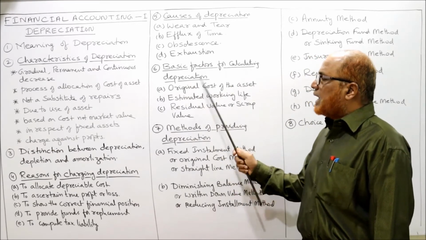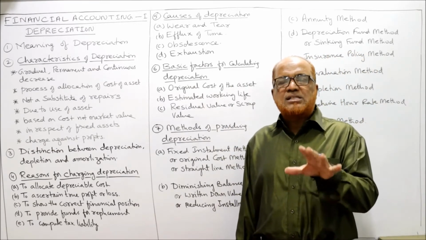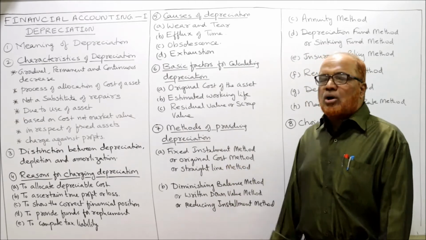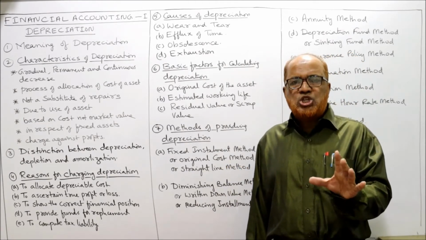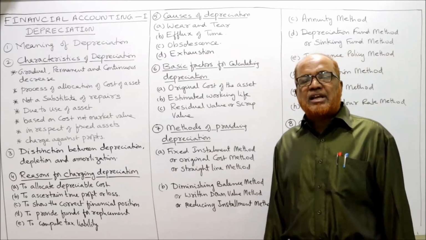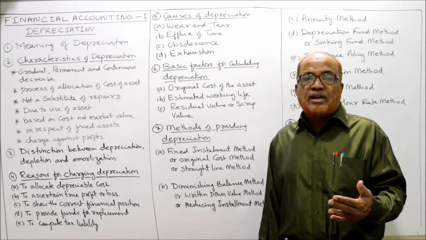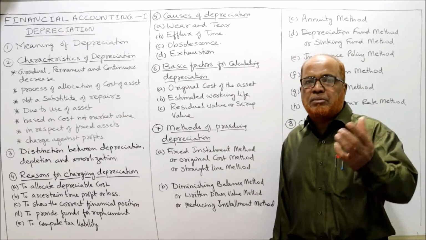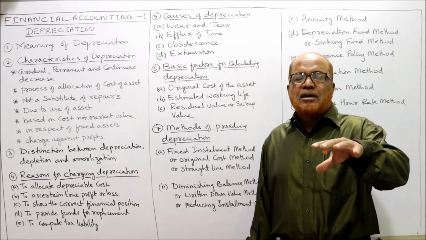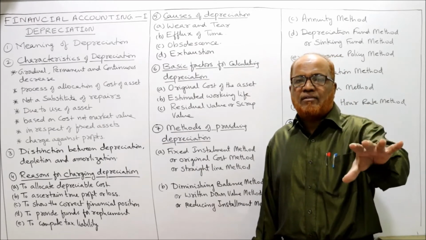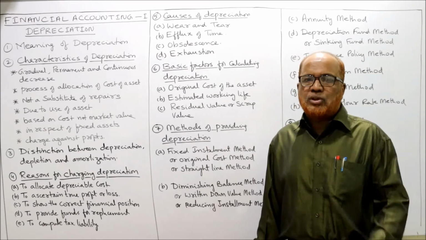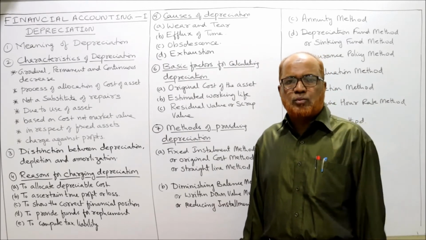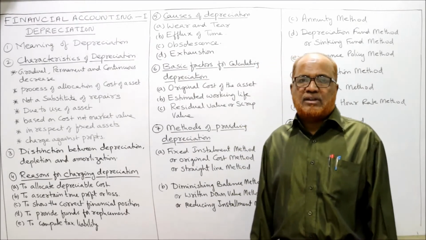Now, basic factors for calculating depreciation. What are the basic factors that must be considered for calculating depreciation? The first is the original cost of the asset. Second, estimated working life. Estimated, because we cannot say the exact life of the asset, but the manufacturer can give an estimated life. For example, the manufacturer of a machine will declare that this machine will have a working life of 15 years. It says within 15 years it will run smoothly; after 15 years we can't give a guarantee.